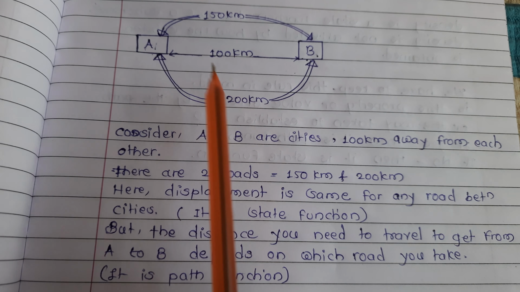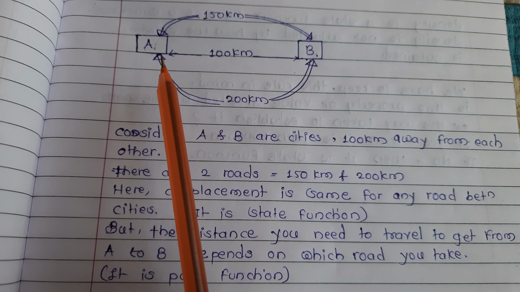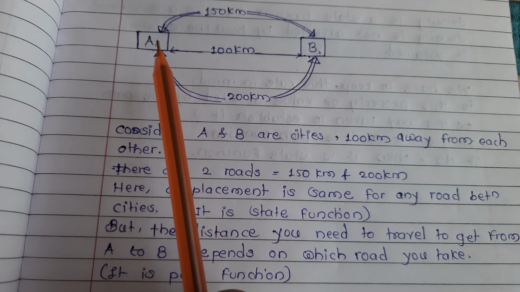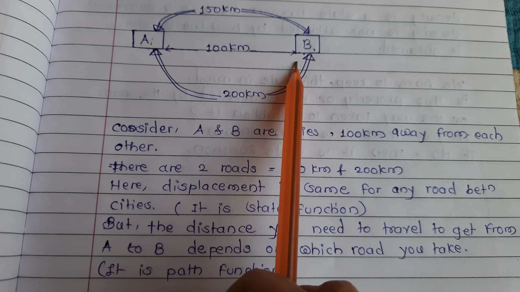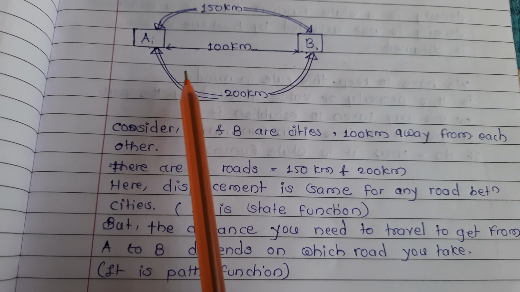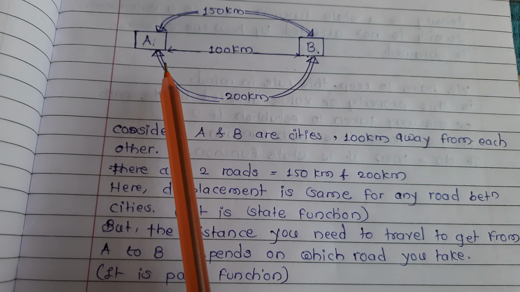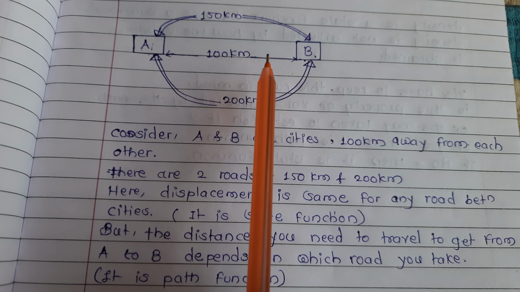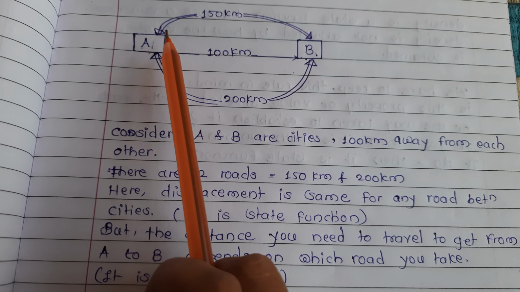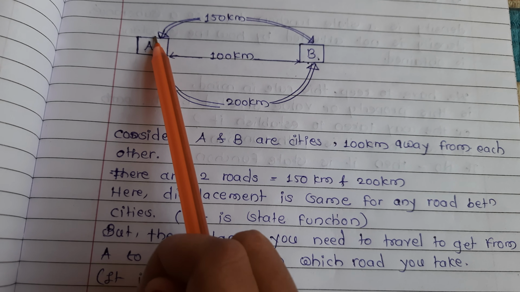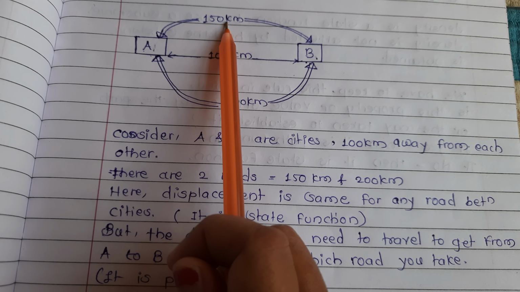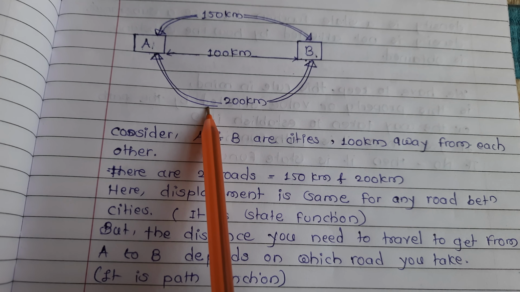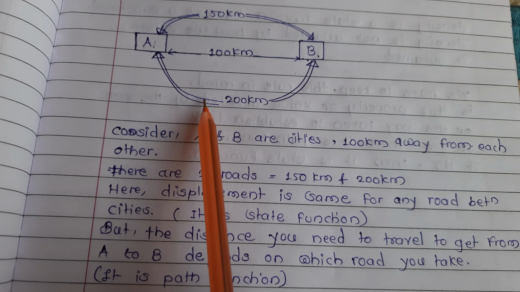Means if we have to go from A to B or B to A, the displacement is the same. Displacement being the same means this is a state function. But the distance you need to travel to get from A to B or B to A depends on which road you take. This is called a path function. If we take this road, we have to travel 150 km. If we take this road, 200 km. This is called a path function.